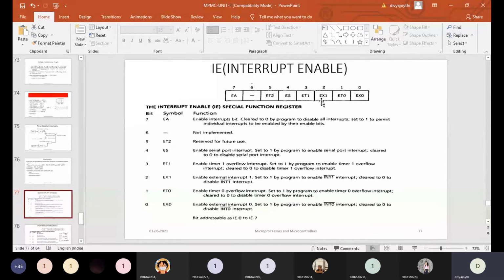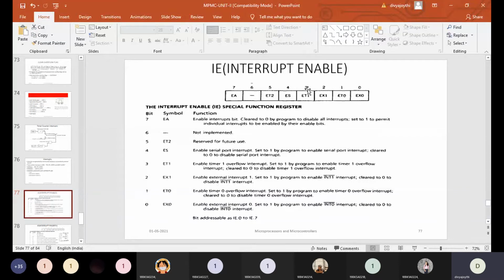ET0 means enable timer 0 interrupt. EX0 means enable external interrupt 0. So: enable external interrupt 0, timer 0 interrupt, external interrupt 1, timer 1 interrupt, and serial port interrupt.